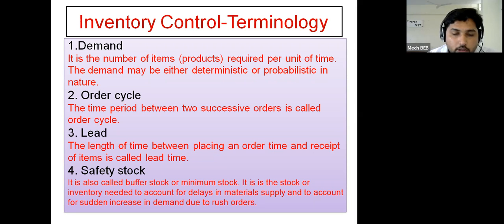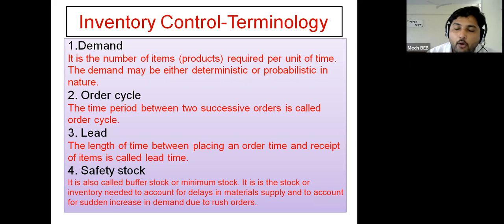The third terminology is lead time. Lead time means the length of time between placing an order and receipt of an item. Here, consider that you have placed one order and after 15 minutes you received that order.